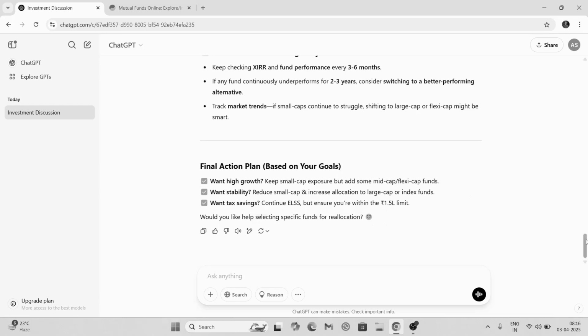But then what you can do, you can do some future predictions as well. So based on my current portfolio, please make some predictions for future.